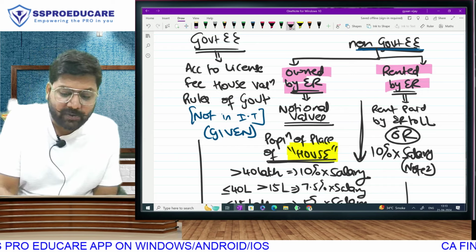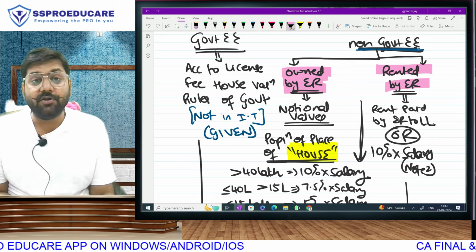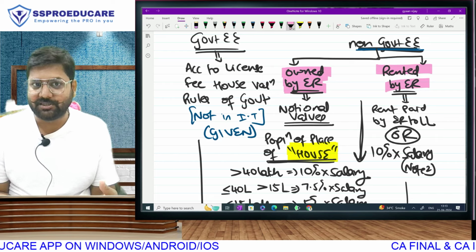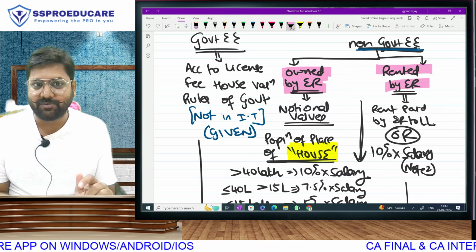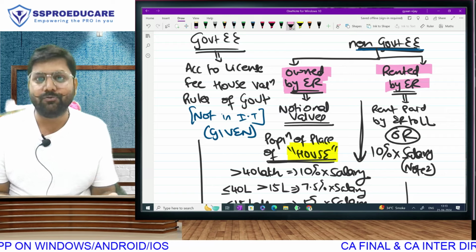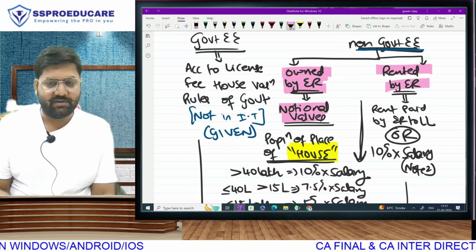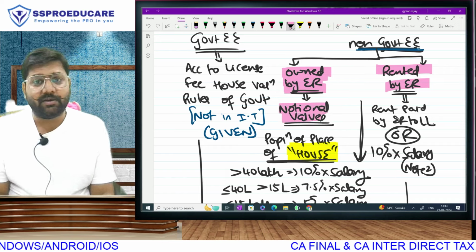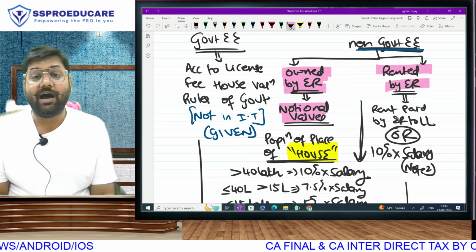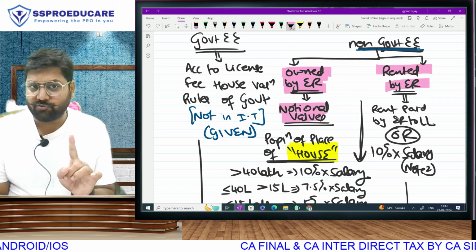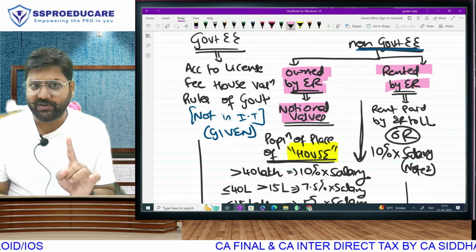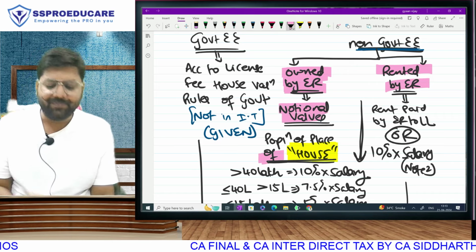But when the house is purchased by the employer, the only cost incurred by the employer is the purchase price, which can't become the perquisite because he is not giving you the house. He is only letting you stay in that house. And we stick to notional values. The notional values are dependent upon the population of the place where the house is situated. So you don't have to look at the location of the workplace office. You have to look at the location of the house.